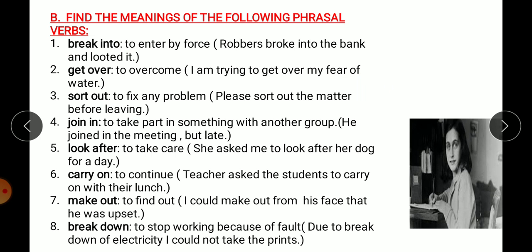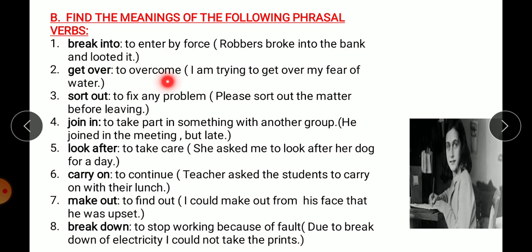Like in this exercise, 8 phrasal verbs are written and you have to write the meanings of these phrasal verbs. In bracket, I have mentioned a sentence showing the usage of these phrasal verbs so that it is clear to you. Now, in books, you need not write the sentences, but yes, you must know the usage. Break into, to enter by force. Robbers broke into the bank and looted it.